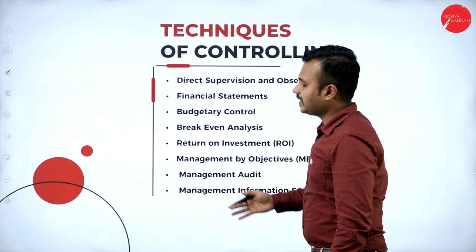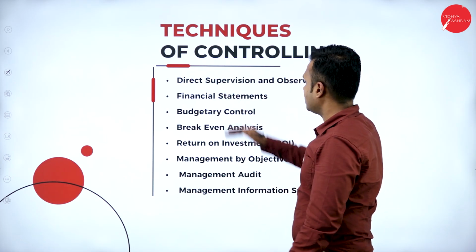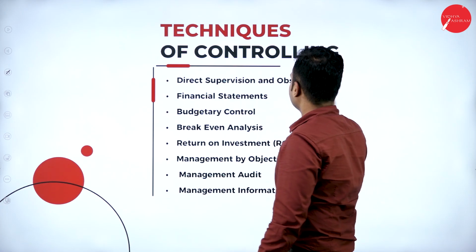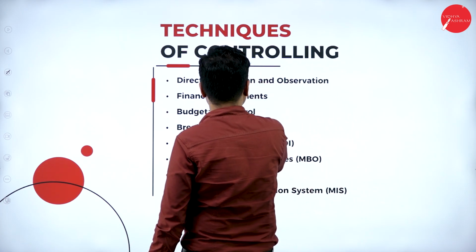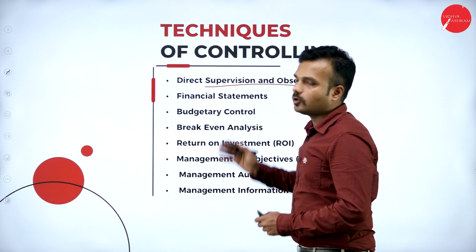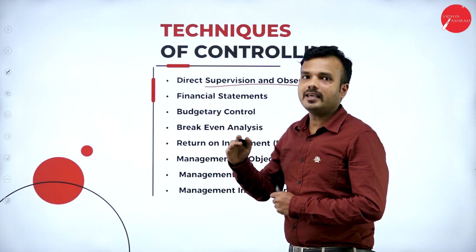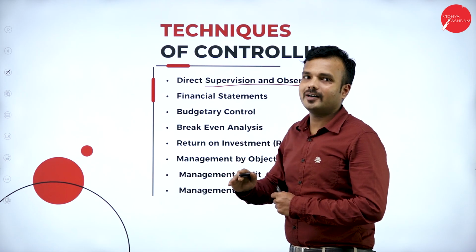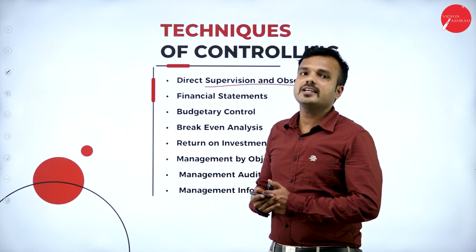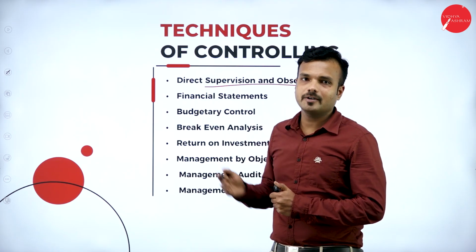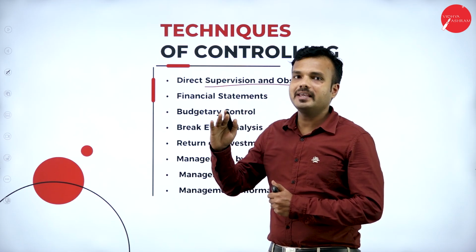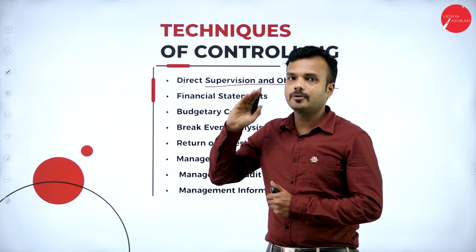There are a number of techniques for the control process. First one, direct supervision and observation. This is one of the oldest techniques of the controlling process, where an employee is brought under a supervisor to work with.